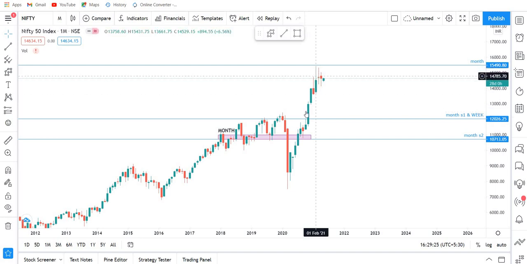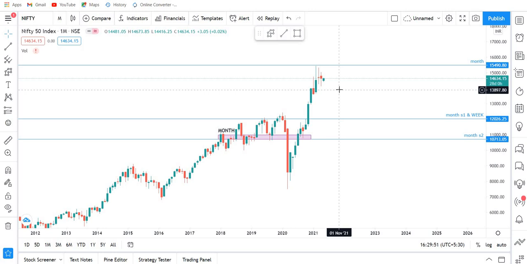As you can see, the long wick here, after a long rally of the Nifty 50 on the monthly chart, we have seen rejections on the upper side. Then we saw a candle of indecision, and then a bearish candle. So my expectations are consistent with my previous expectation that I'm bearish on the Nifty 50 monthly chart, and it shows that way only. I hope you are clear why I am telling that I'm bearish. The reasons are very clear to all of you.